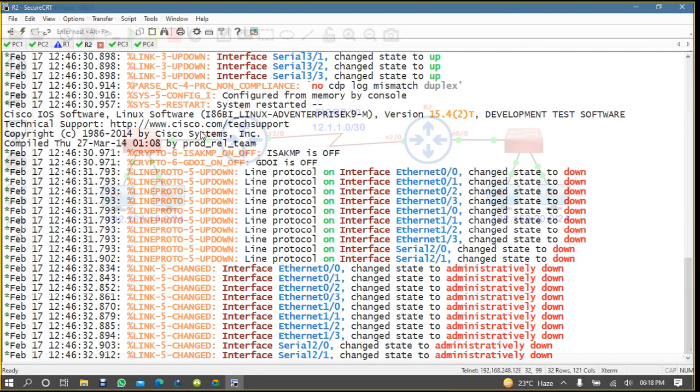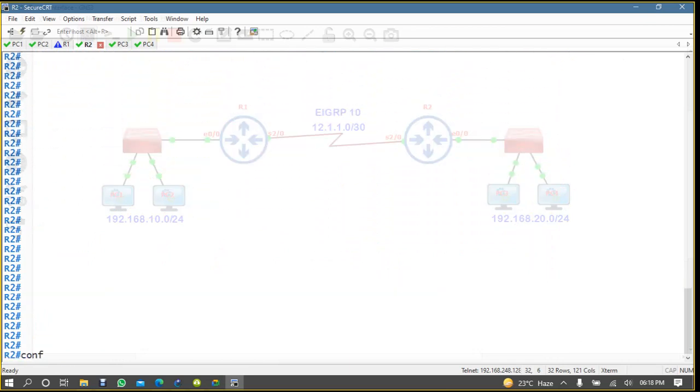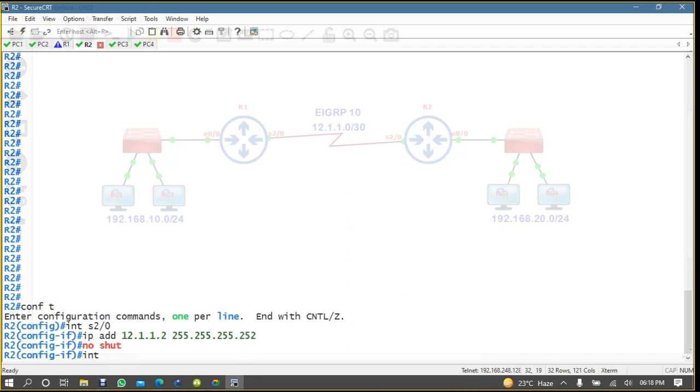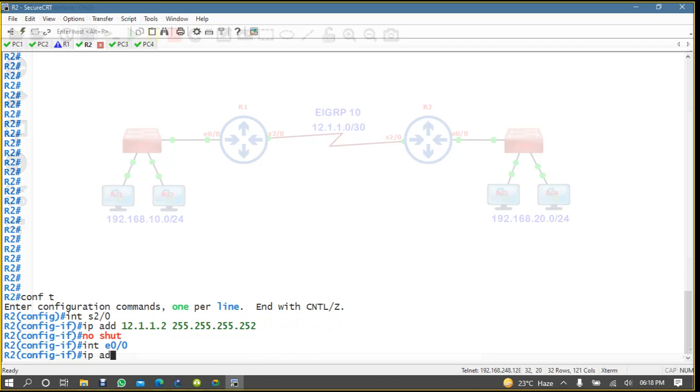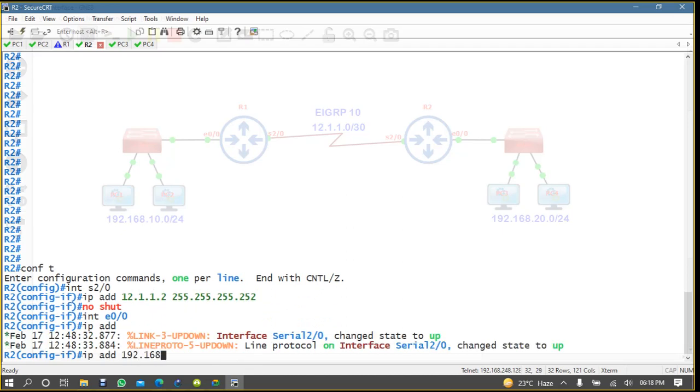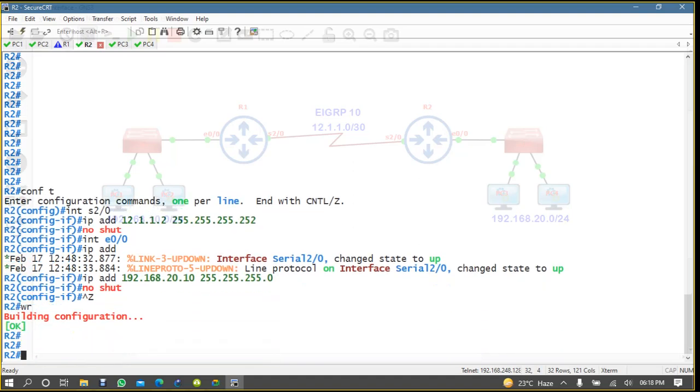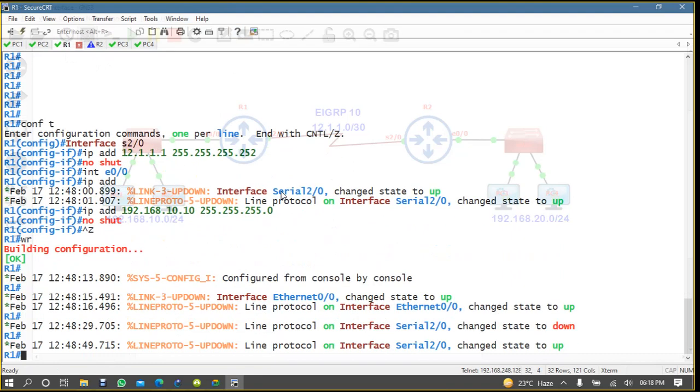Now we can come here to R2, conf t, interface serial 2 by 0, IP address is 12.1.1.2, no shut, and then interface E0 by 0, IP address is 192.168.20.10, 255.255.255.0, no shut, and then save. So IP configuration is completed.